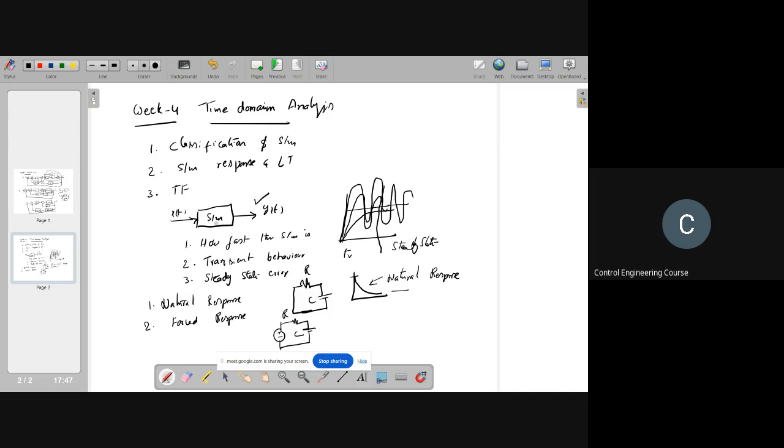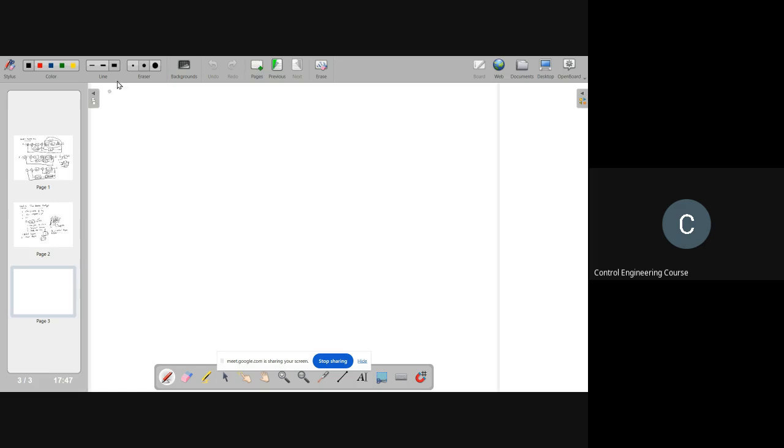Then in this class you will typically go through two kinds of systems: first order and second order systems. What is a first order system?